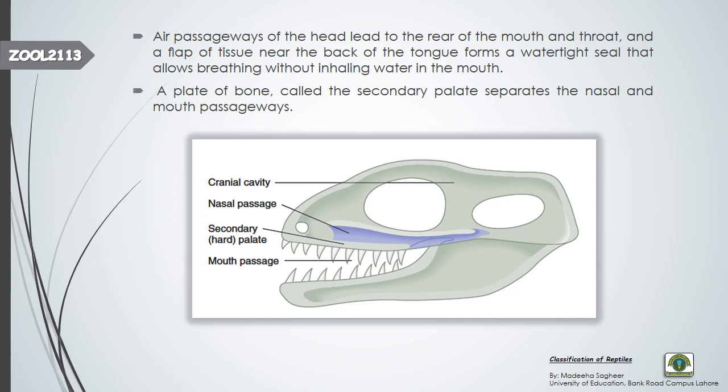There is a plate of bone that is known as the secondary palate. You can see here, this is the nasal passage, which is the air passage, and this is the mouth passage. The secondary palate is actually the plate of bone that separates the nasal passage and the mouth. This bone separates the airways and the mouth so that it can breathe easily.